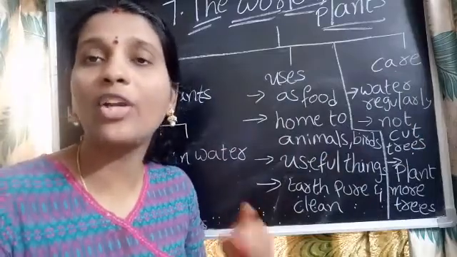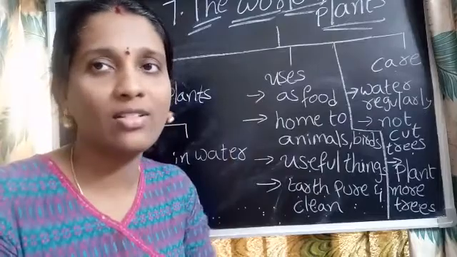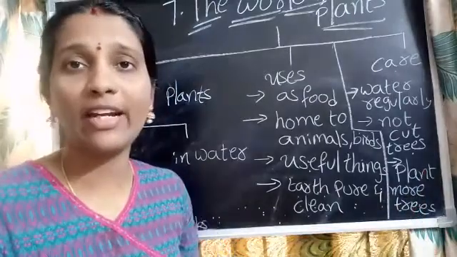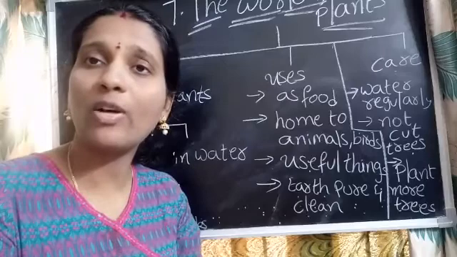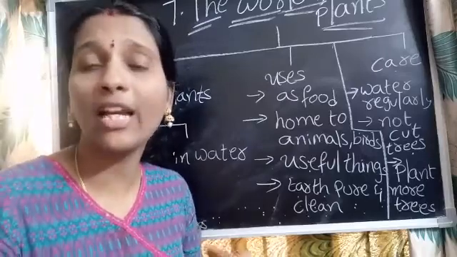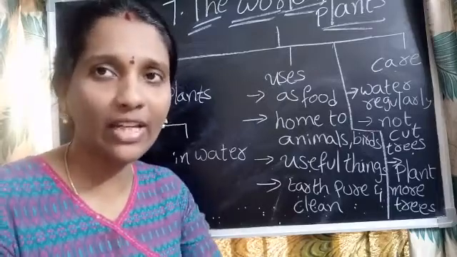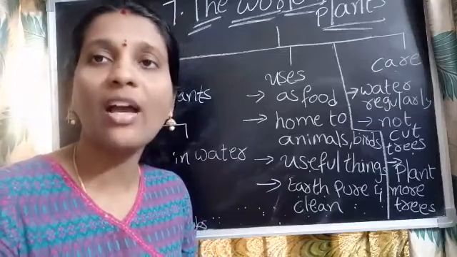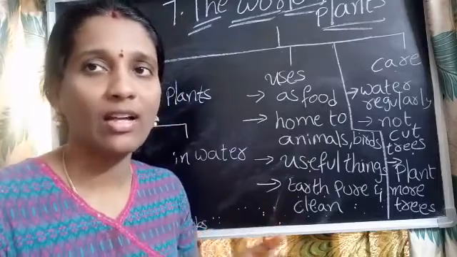And take an oath that on your birthday you are going to plant at least 1 tree or 1 plant. Okay, children? Plant more trees. See how we are suffering due to corona and all. This is because of the environmental changes we are causing ourselves, using more plastic and cutting down trees. To avoid this, we need to plant more and more plants so that our earth will survive.